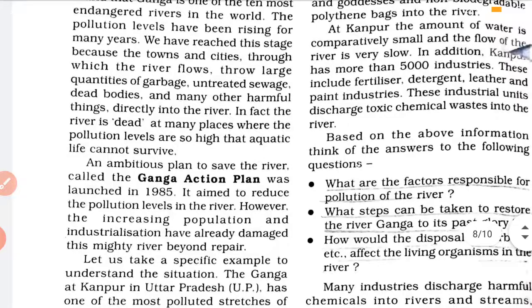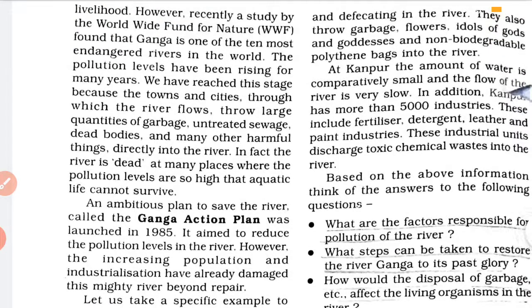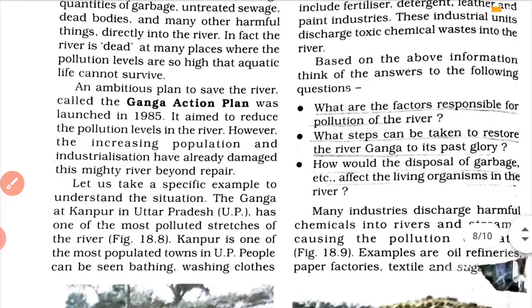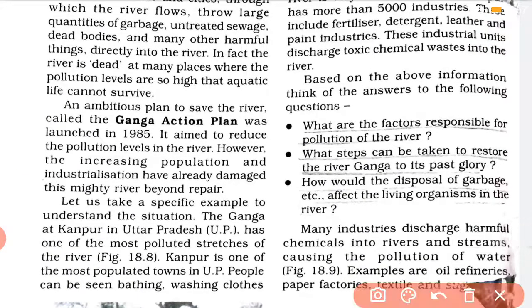Now, as the water of Ganga flows through different regions, it gets polluted. A large amount of garbage, untreated sewage, and dead bodies are being thrown into the river, and this is causing a high level of pollution. Aquatic life cannot survive in river Ganga, so the government took an initiative to clean river Ganga. This was known as the Ganga Action Plan and was launched in the year 1985.